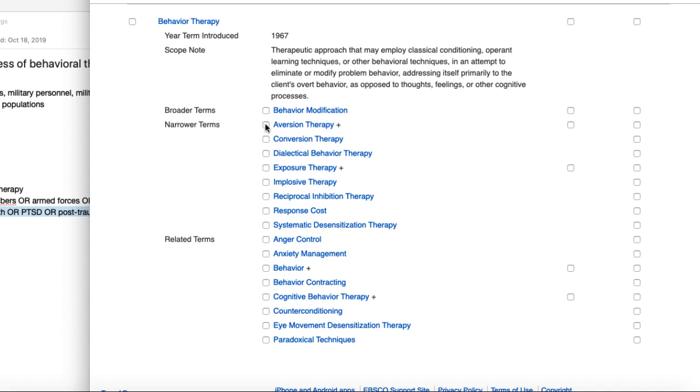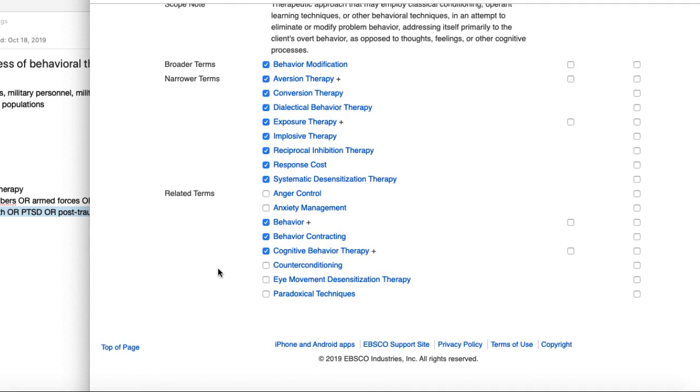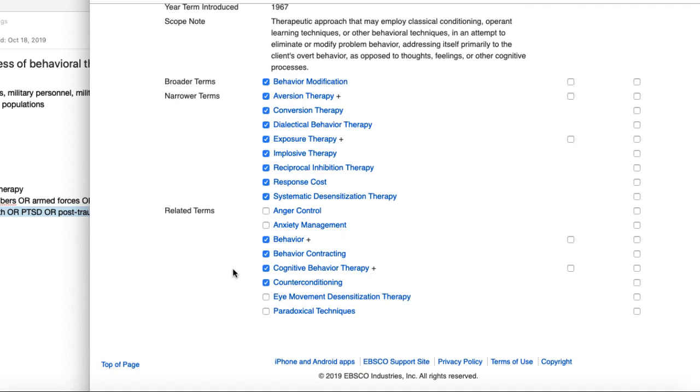Definitely the narrower terms. I'm going to go ahead and grab all of those. And then I'm also going to go ahead, and I'm comfortable with this behavior modification one, so I'm going to grab that. And I'm going to take a look at some of these others. Cognitive behavior therapy, we can include that one. Counter conditioning, that sounds good too.